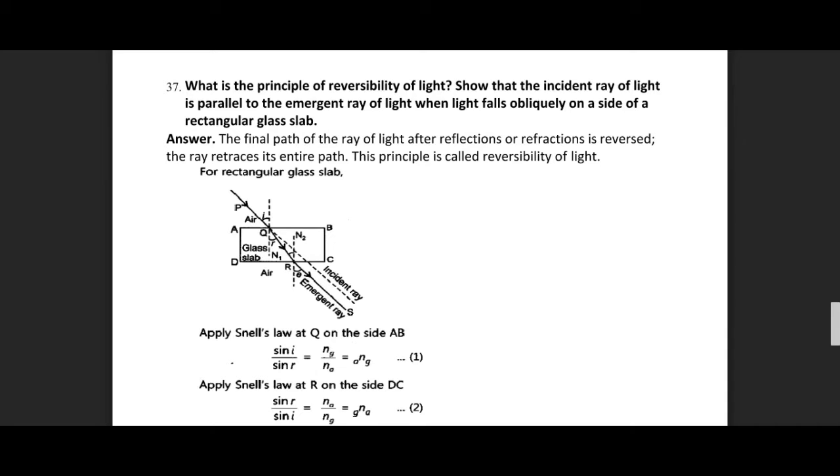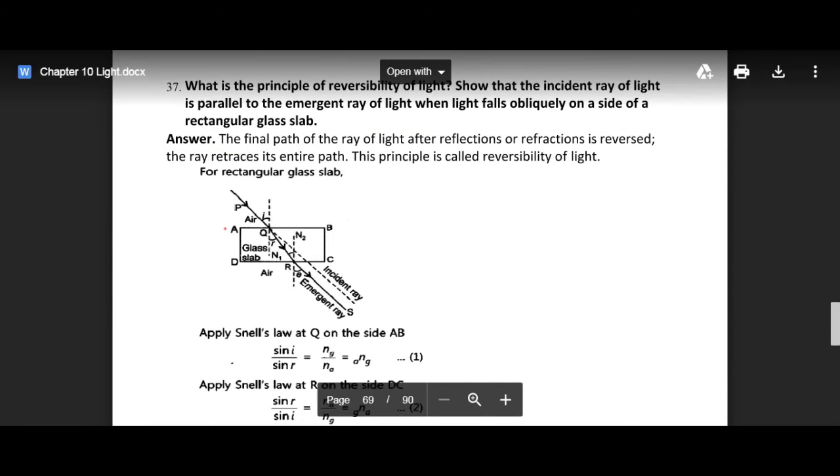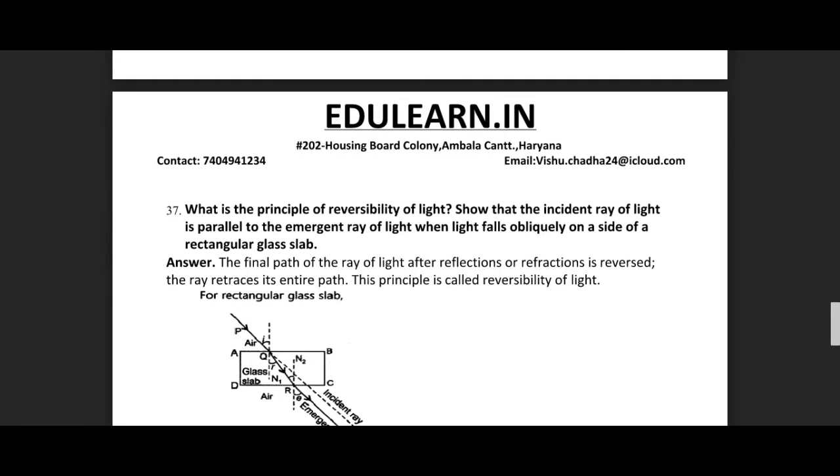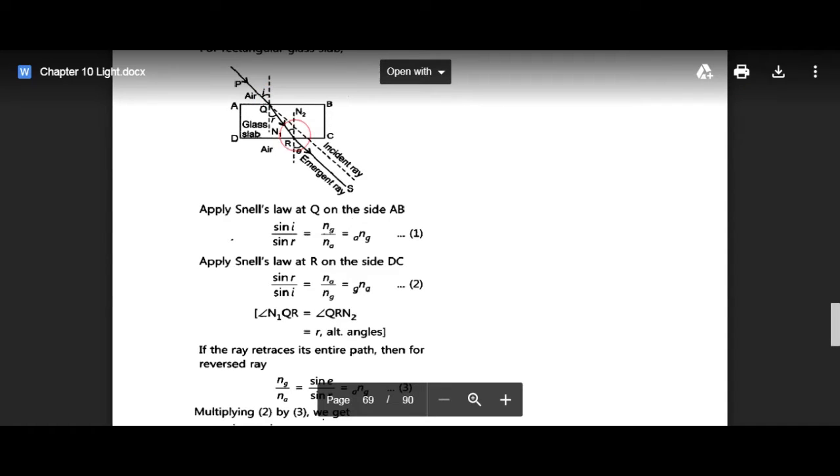The final path of the ray of light after reflection or refraction is reversed, or the light retraces its entire path, meaning after reflection or refraction the light starts moving on the same path back, that is known as reversibility of light. And this is the diagram that shows the reversibility, the rectangular glass slab diagram. In this case, Snell's law has been applied at Q and at R. So Q and R are these points as shown in the figure.